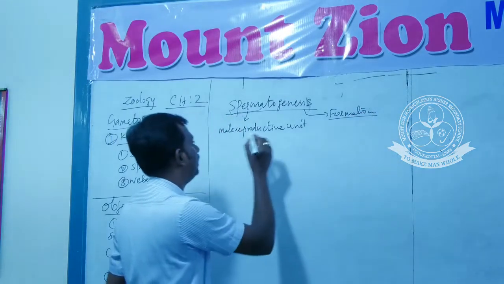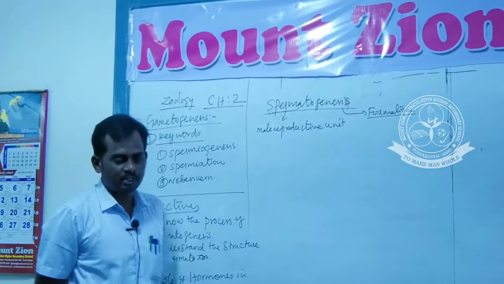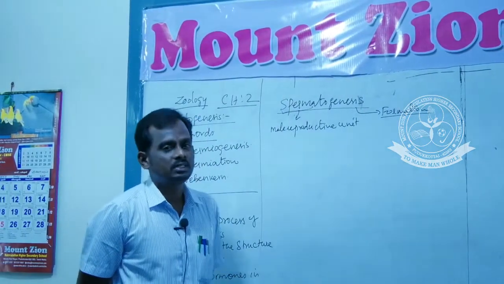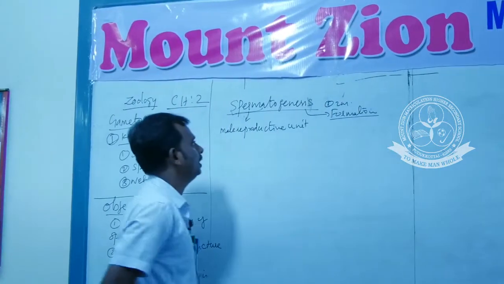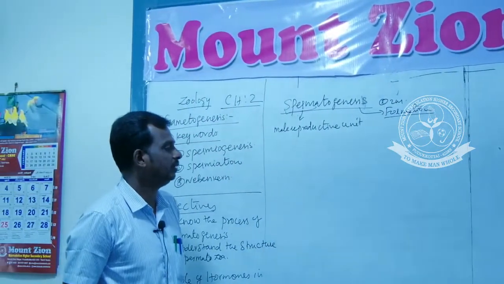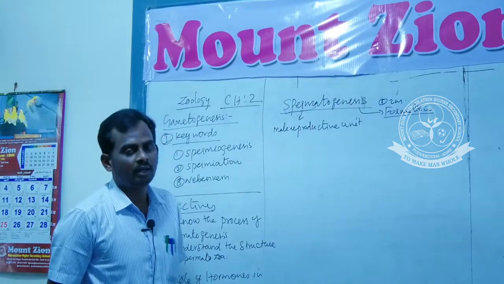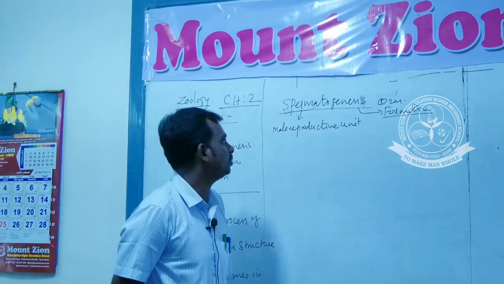So the formation of the male reproductive unit is called spermatogenesis. This is the first 2-mark question in this part: define spermatogenesis, or what is called spermatogenesis.